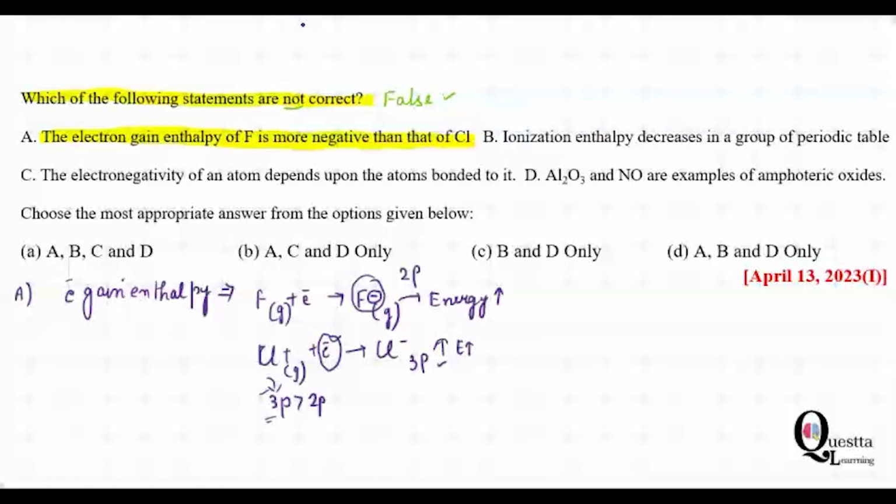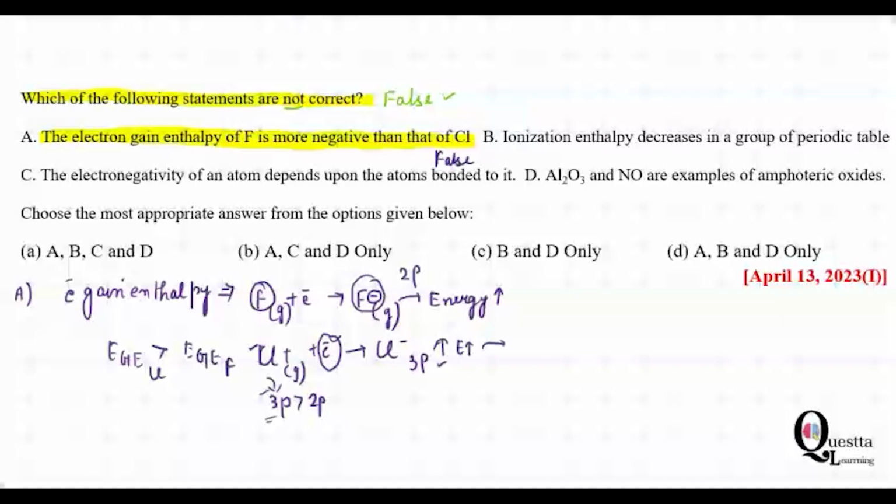Okay, so the energy released is more. Whenever there is release of energy, there will be more stability. So more negative electron gain enthalpy is therefore of chlorine, not for fluorine. So we can write that electron gain enthalpy is more for chlorine than fluorine. So this statement is the false statement.